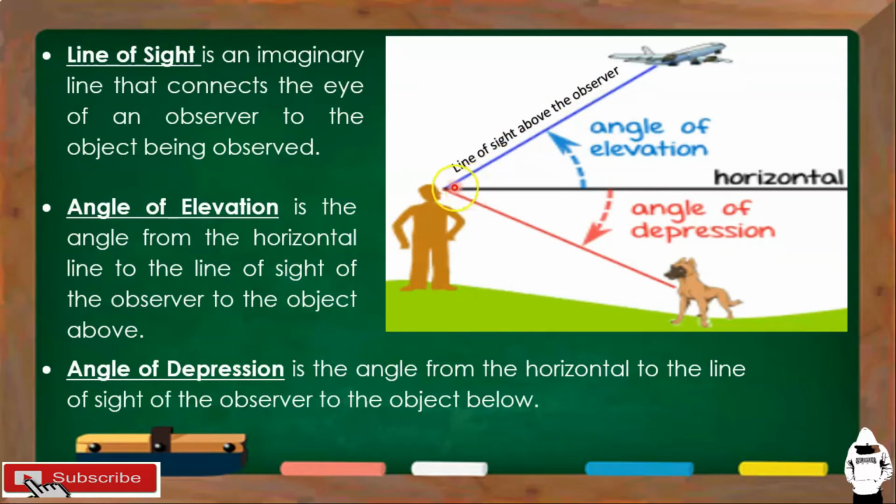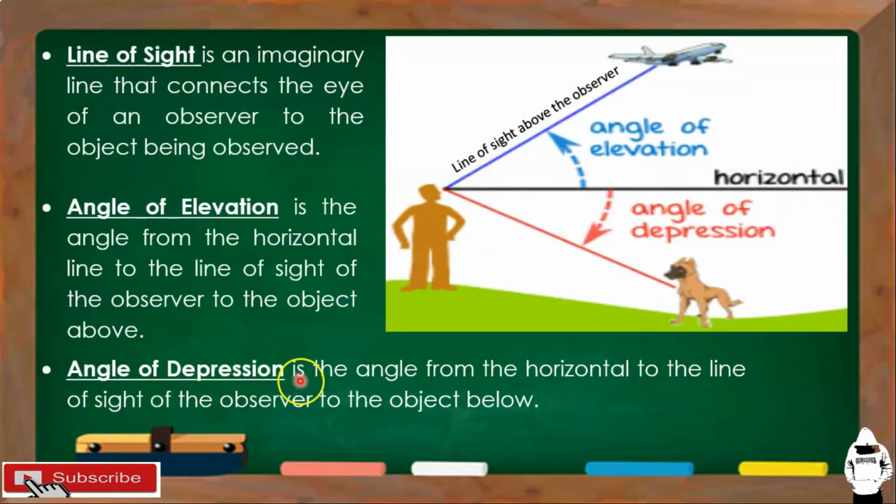So, ibig sabihin, kapag angle of elevation, parang nakatingin tayo sa taas. Okay? Ito yung horizontal line of sight. Again, this is our horizontal line of sight. And this is the line of sight above the observer. So, ito yung angle of elevation na sinasabi. Okay? Again, this is the angle of elevation. Angle of elevation yan kasi nakatingin tayo sa taas. Ito yung line of sight natin. Ito yung horizontal line of sight.